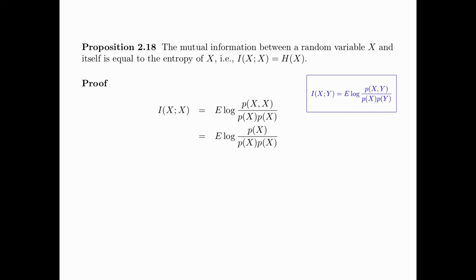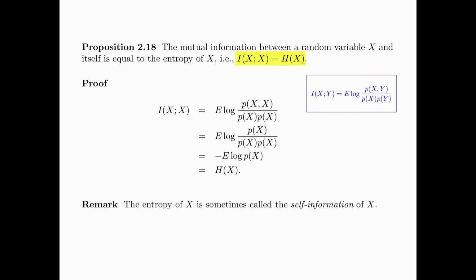Now p(X,X) is equal to p(X), and so we have p(X) cancelling with this p(X) here, and this becomes minus the expectation of log p(X), which is just the entropy of X. So we have proved that the mutual information between X and itself is equal to the entropy of X. For this reason, the entropy of X is sometimes called the self-information of X.